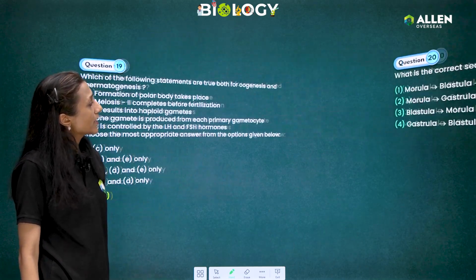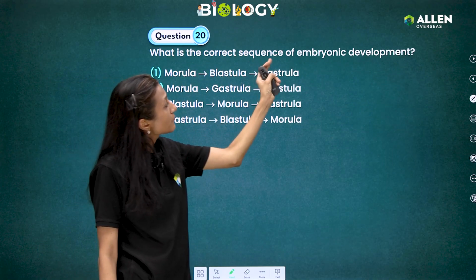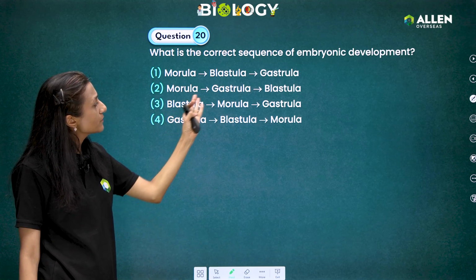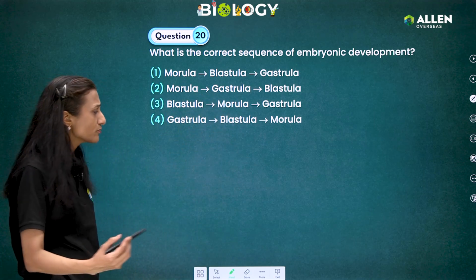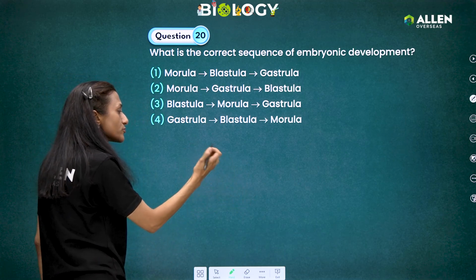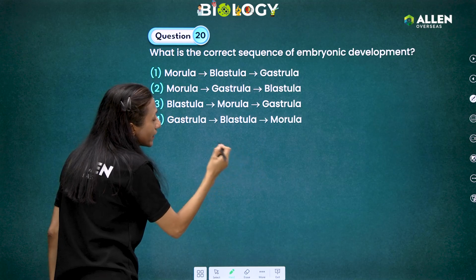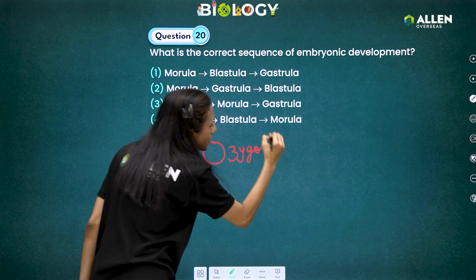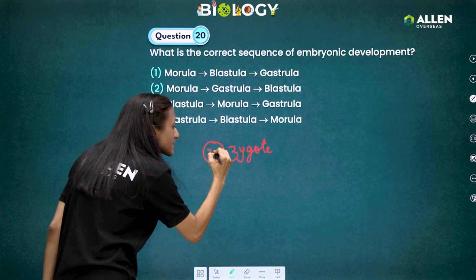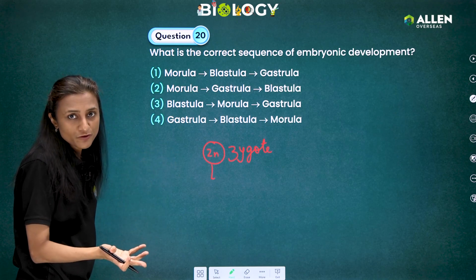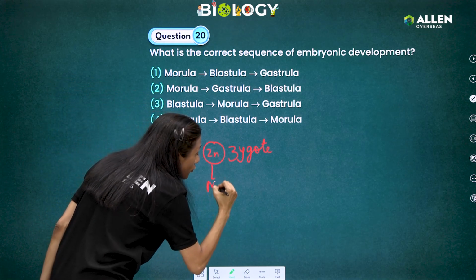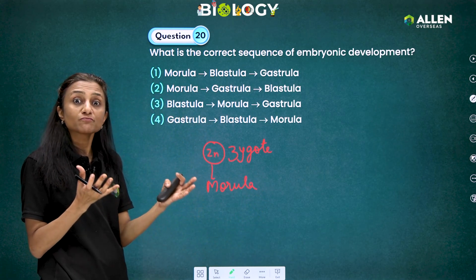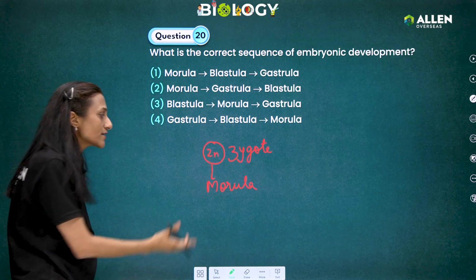Okay. The next one. What is the correct sequence of embryonic development? Okay, so they are asking about the morula, blastula and gastrula stages. So we know that when the sperm fuses with the secondary oocyte, first, and then the ovum, then the zygote is formed. This zygote will further undergo cleavage divisions, and it will form morula first, a solid ball of cells, 8 to 16 cell stage, that's called morula.